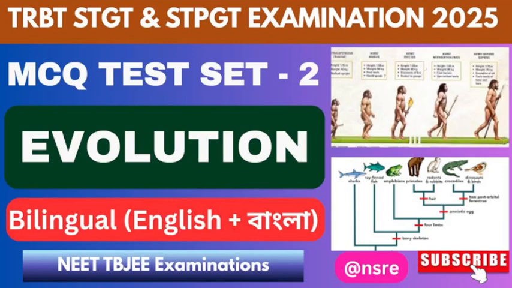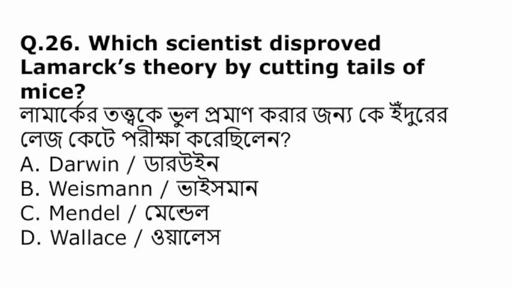Today we are going to discuss some of the important MCQ questions based on the previous year question paper patterns, and the topic is evolution. The first question is, which scientist disproved Lamarck's theory by cutting tails of mice?